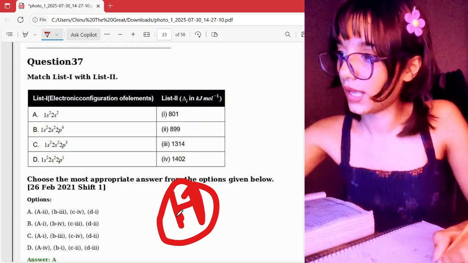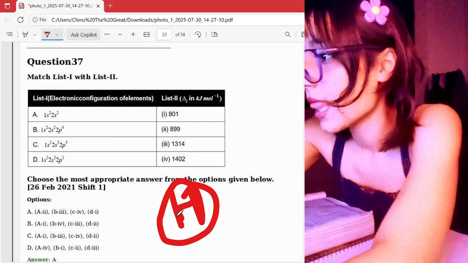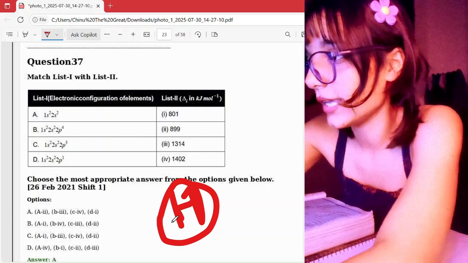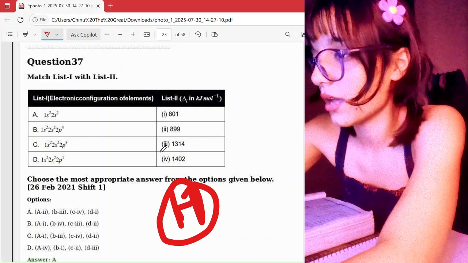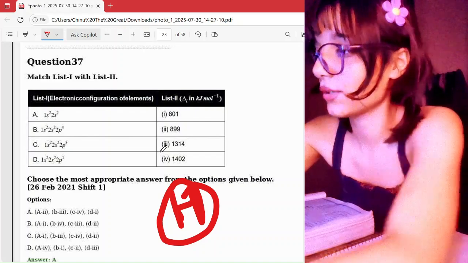Wait, what's going on? C is the first highest, C should be 4. And B is the second highest, so it should be 3. A is the third highest, it should be 2. Yes. Okay, A is the answer.